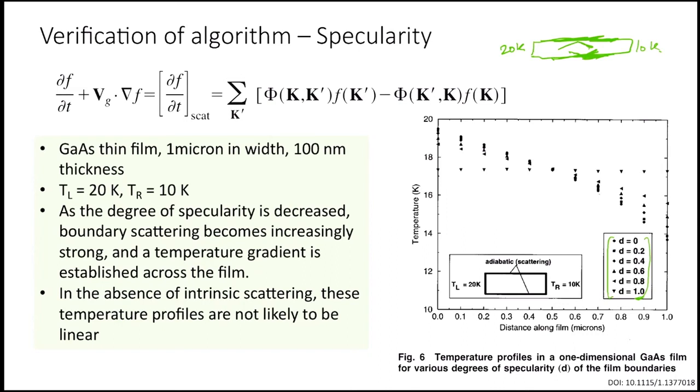Again, the temperature of the left and right is much smaller than the Debye temperature. So what do you think the temperature profile should be? Of course, the perfectly specular case, d equal to 1, we had already talked about. It would be close to 17 point something, like a constant throughout the domain. But can you visualize now? So let's take 5 minutes, and then I will discuss the solution. Try to observe this figure and in 4-5 minutes try to understand and reason out why this profile would look like this.